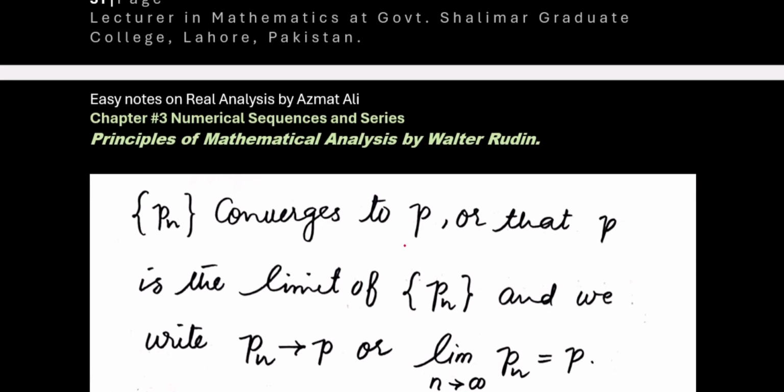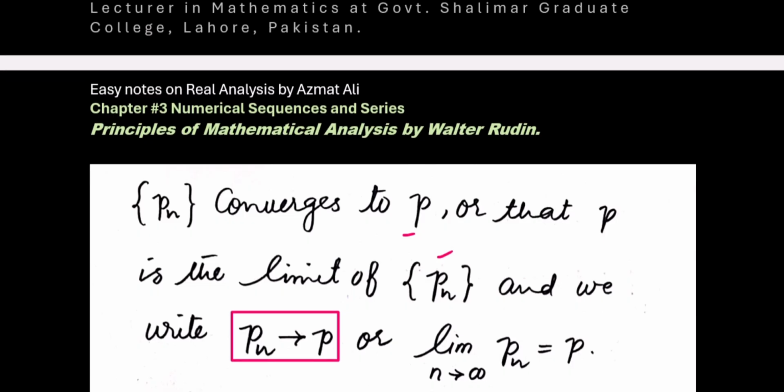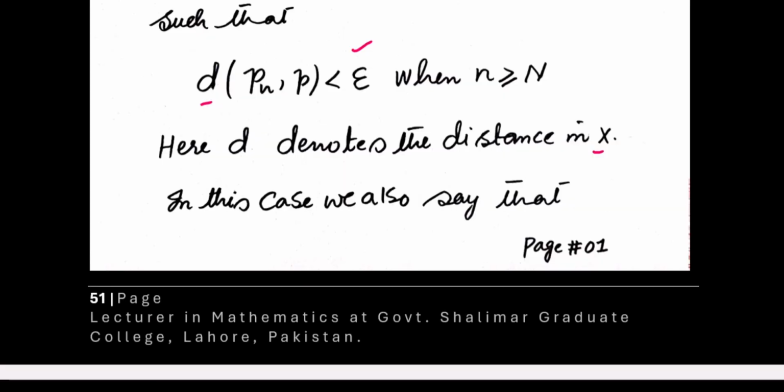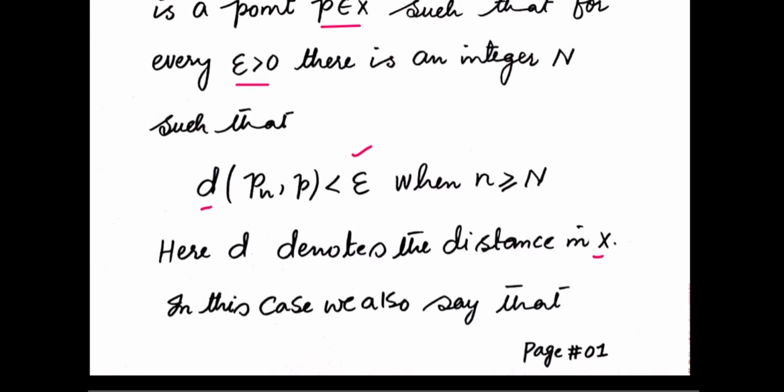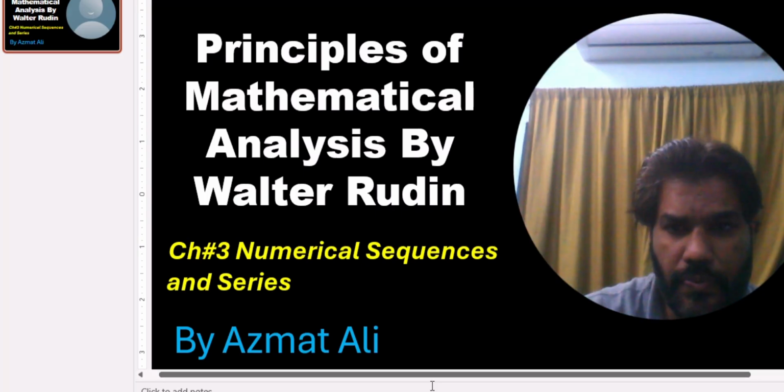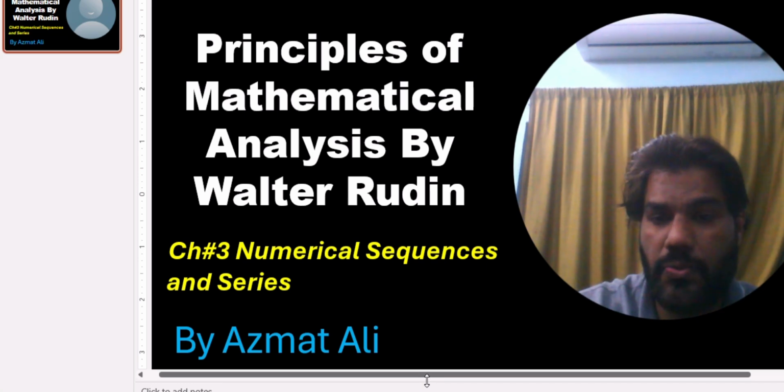Pn converges to P, or that P is the limit of the sequence Pn, and we write it as Pn approaches P, or you can write it as the limit of the sequence Pn as n approaches infinity is P. So this is the simple definition of convergent sequence. Intuitively, we say a sequence converges to some number of a given set X if all of the terms approach that number.